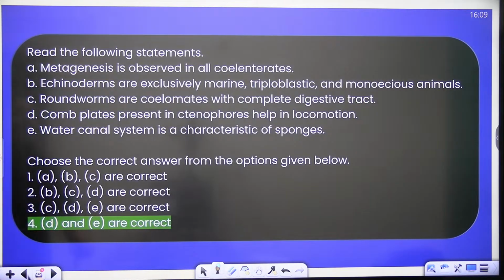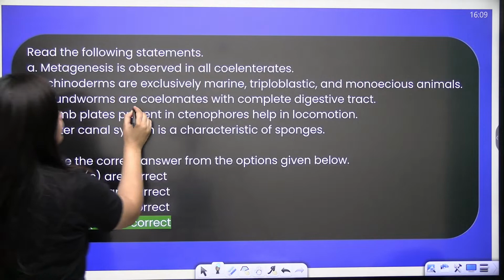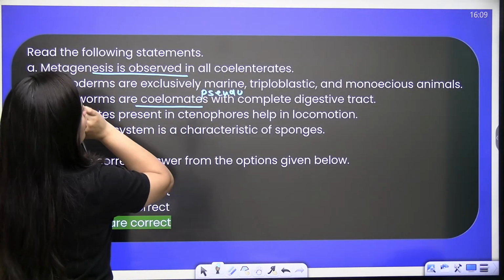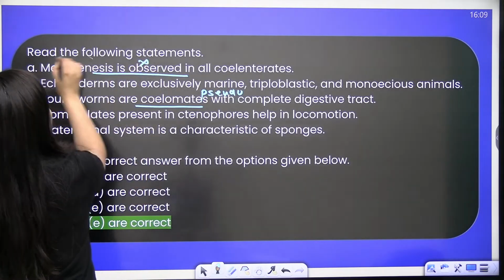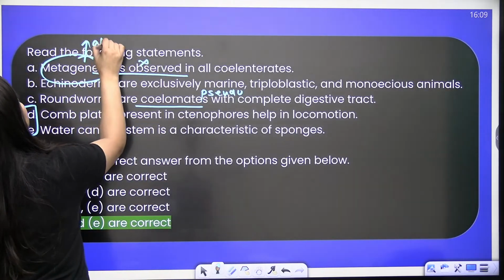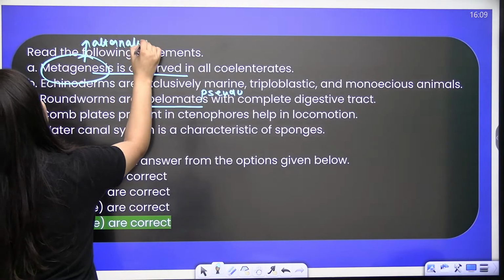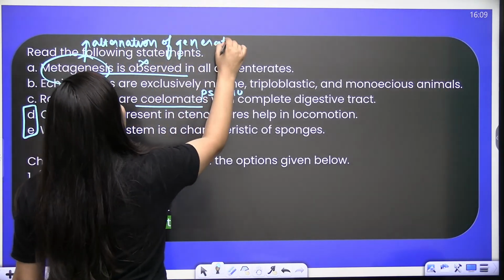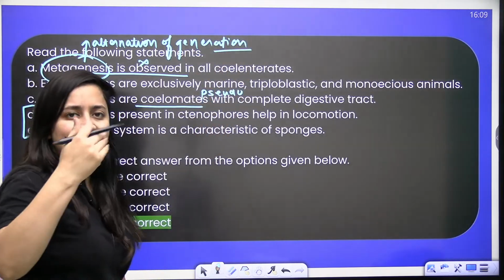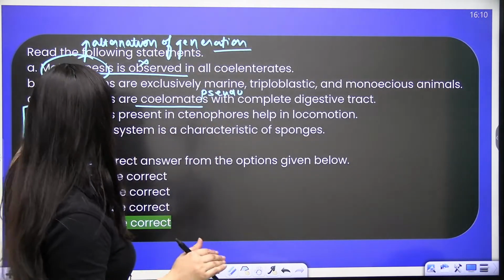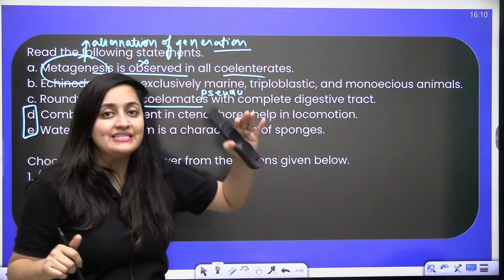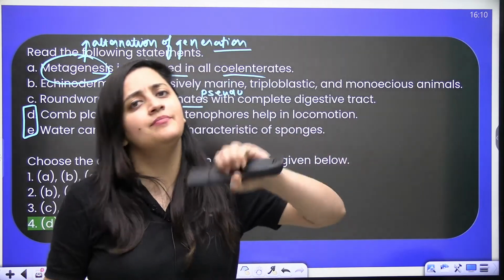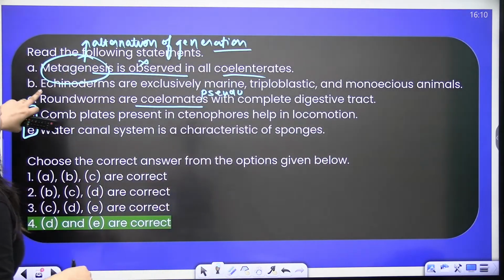So it is D and E, right? Roundworms are coelomates? No, they are pseudocoelomates. Metagenesis is observed in all the coelenterates? No. Metagenesis means alternation of generation. In the coelenterates, you will see the polyp and the medusa form. But in some animals of the coelenterata you will see polyp only, in some medusa only. So that is why it is incorrect.